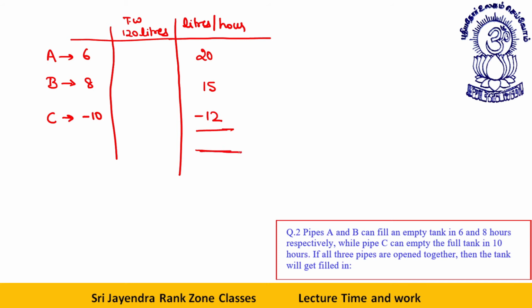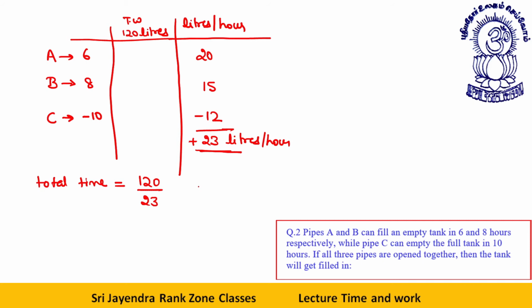So here what's happening? 20 plus 15 minus 12, that is 23 liters per hour, positive. So total time will be how much? 120 liters at the speed of 23 liters per hour.